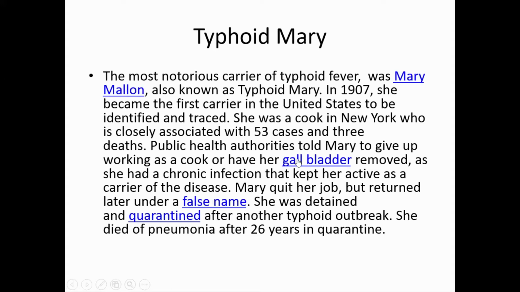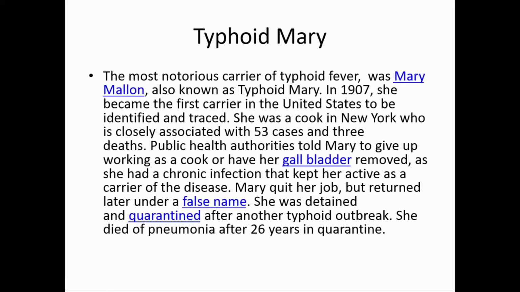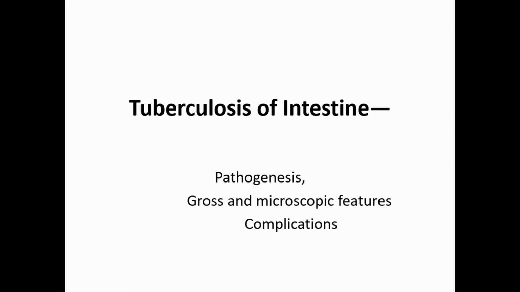Now she was advised to remove the gallbladder, which she refused, and she joined work again under a false name. Later on, she was quarantined after another typhoid outbreak, and she died of pneumonia after 26 years in quarantine. She was always kept in quarantine. She refused the cholecystectomy. So Typhoid Mary is the first carrier of typhoid in the United States, in New York. She is an example of colonization of the gallbladder and carrier state. So that is typhoid.